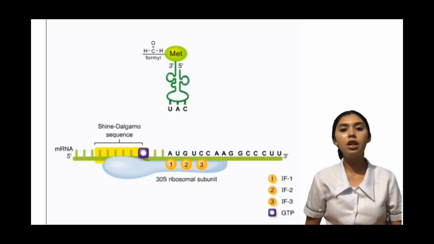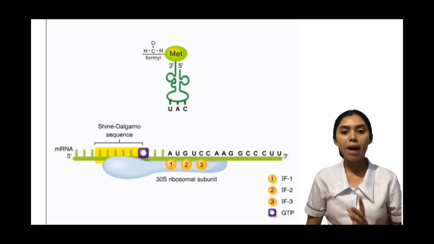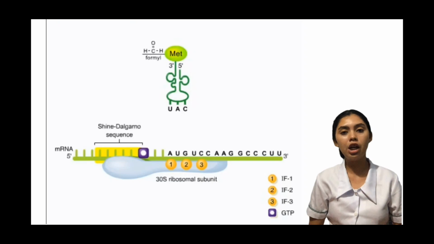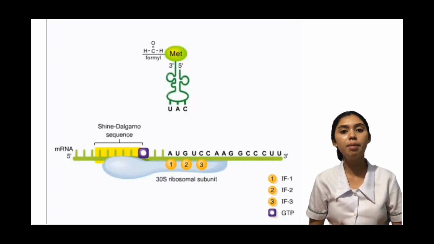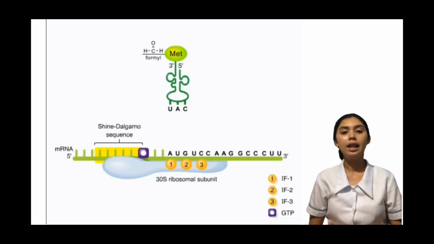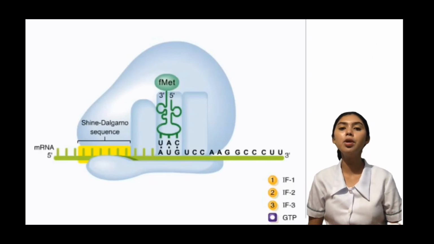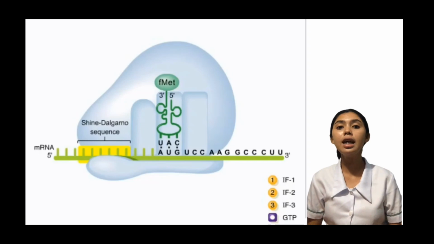The anticodon in this initiator tRNA containing FMET complements AUG. Upon binding of FMET tRNA to mRNA, IF3 is released, with the remaining assembled components called the 30S initiation complex. Lastly, the large ribosomal subunit or 50S subunit binds to the 30S initiation complex.